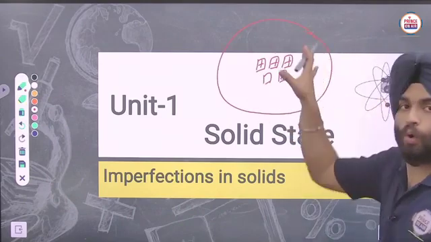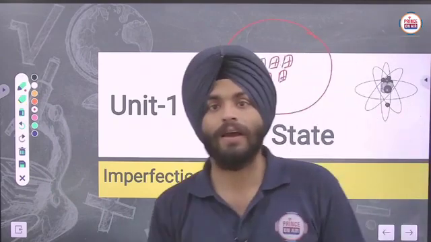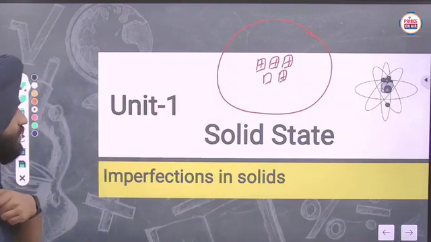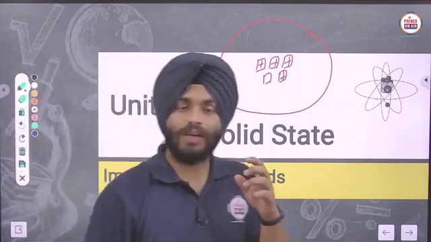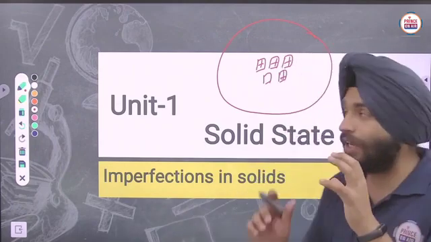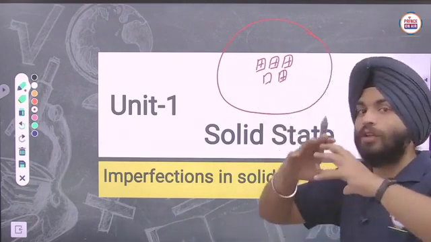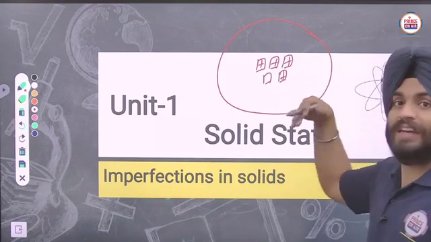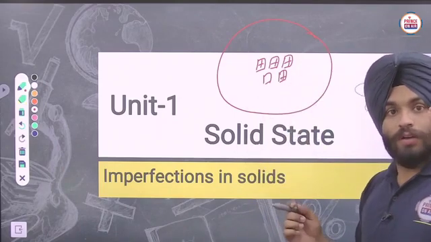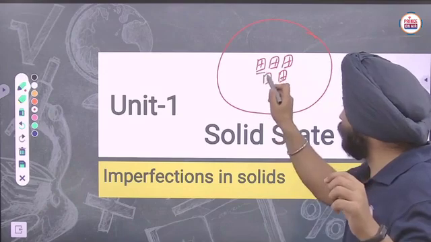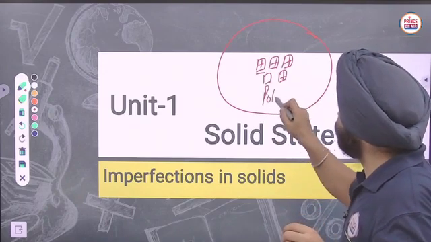Looking at the whole, they behave like an amorphous solid. They are not considered crystalline solids. They are made up of crystalline solids, but their overall arrangement is deviated. Since they are made up of crystalline pieces, we use the word polycrystalline solids.